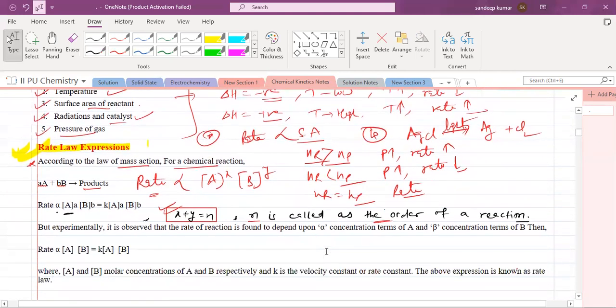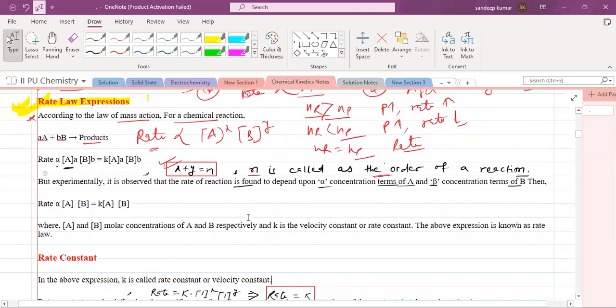Experimentally, it is observed that the rate of reaction is found to depend upon the concentration terms of A and the concentration terms of B.